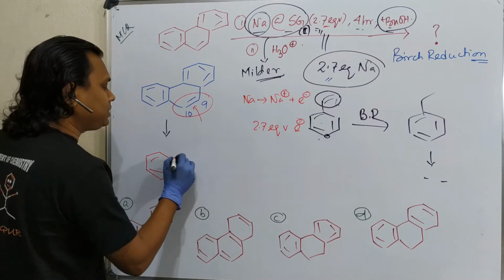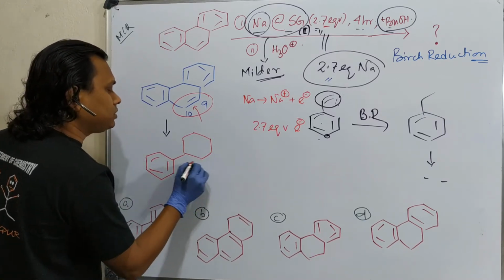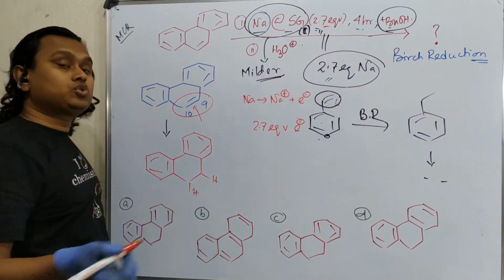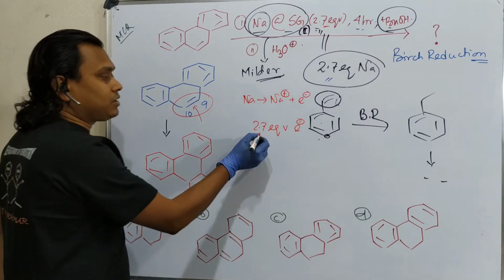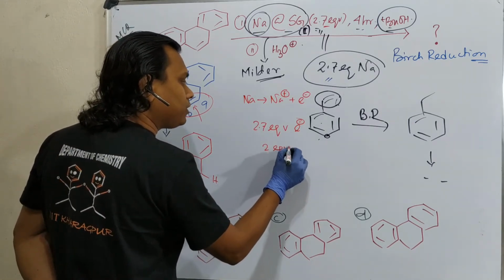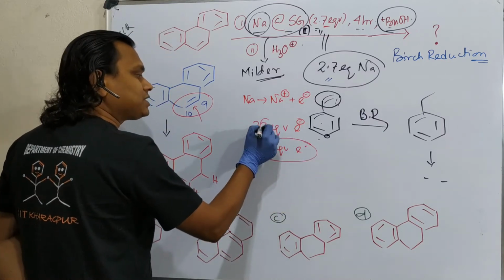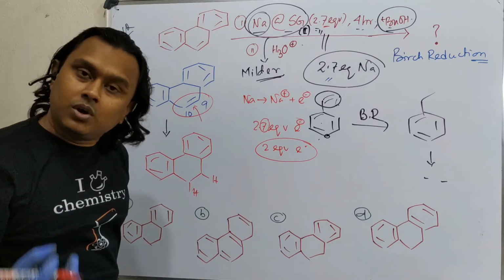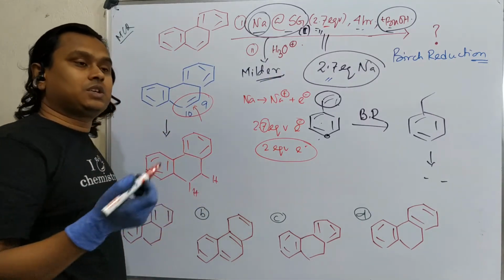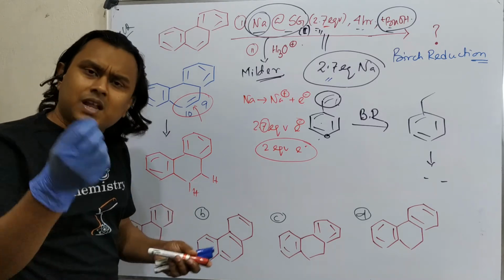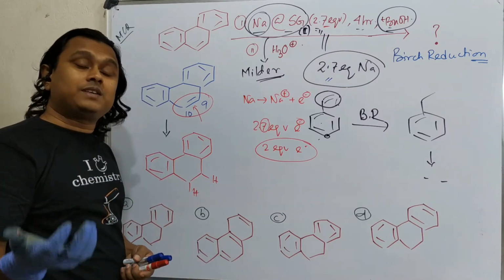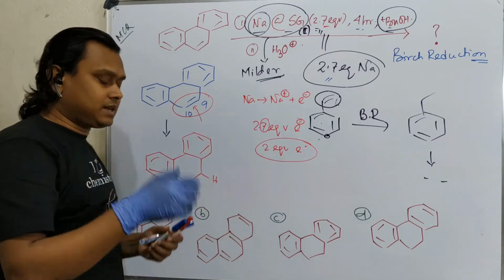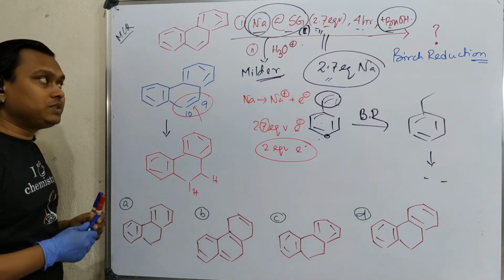Reduction of a double bond means an alkene is reduced and you get an alkane. Additionally, you added 2 hydrogens, which means a 2 unit reduction. Theoretically you need 2 equivalents of electrons, but you have taken 0.7 equivalent excess. Why? Because during the reaction there may be some moisture in the reaction medium, or in the atmosphere where you are doing the reaction. Maybe you are working under argon atmosphere, but that has some moisture. So in order to make sure the reaction ends at 100% conversion, a slight excess of reagent is added. So this is the product of this reaction.